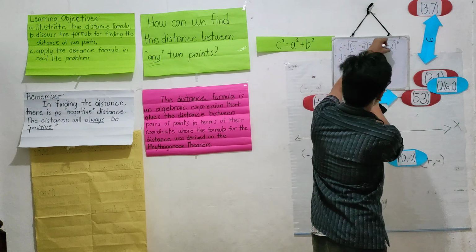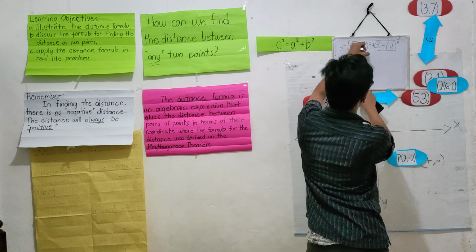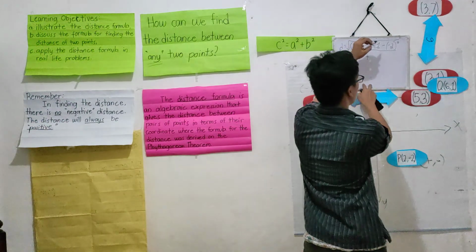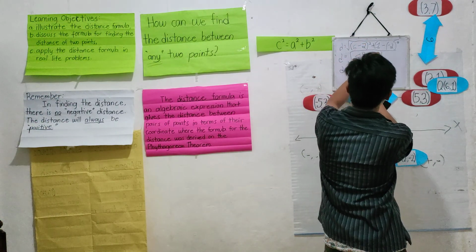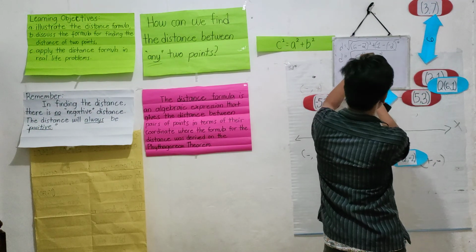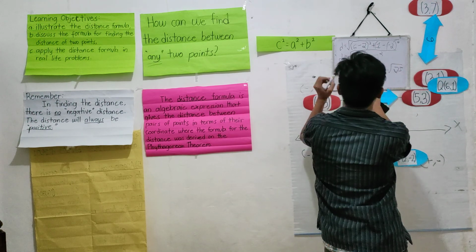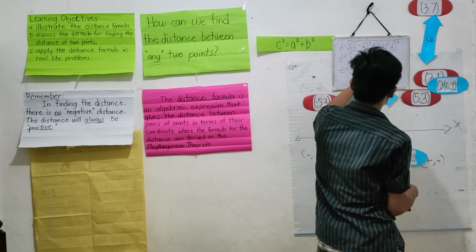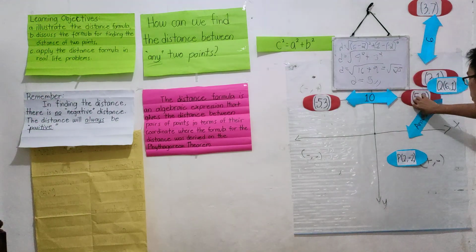So, simplify. 6 minus 2 is 4 squared, plus negative times negative is positive, so 1 plus 2 will be 3 squared. So the distance will be the square root of 4 squared, which is 16, plus 3 squared, which is 9, which makes it the square root of 25. The distance will be positive 5. And that is their distance to each other.